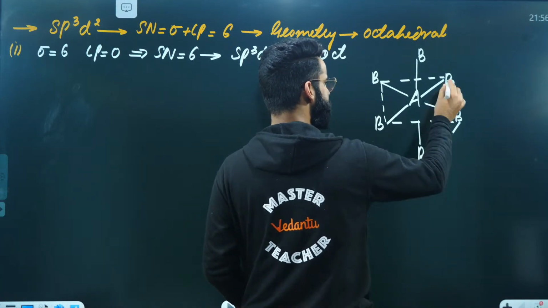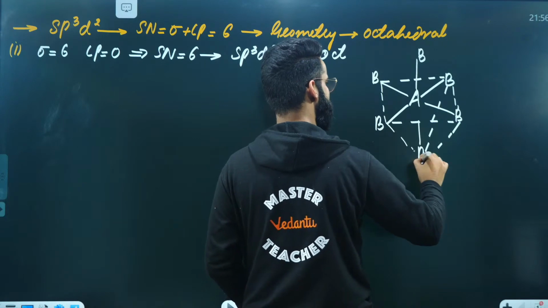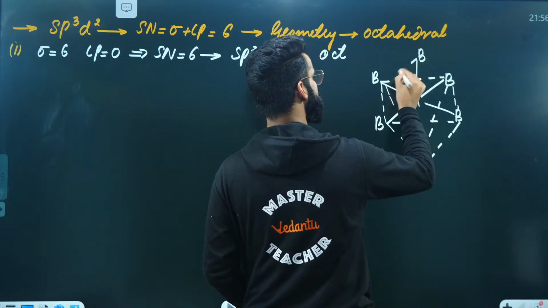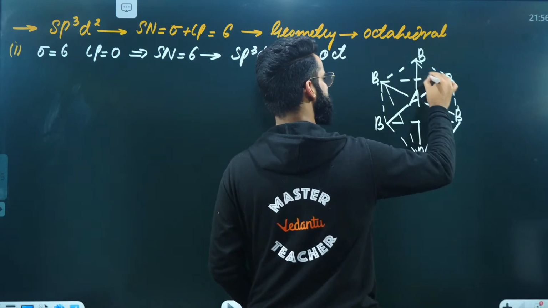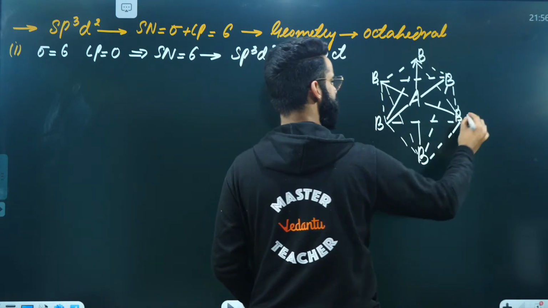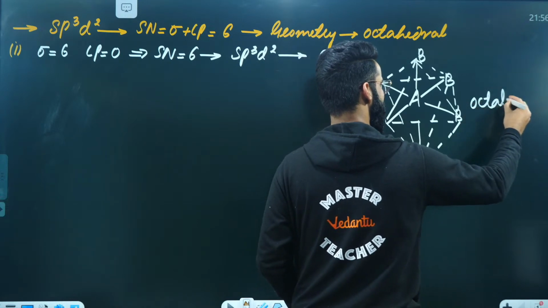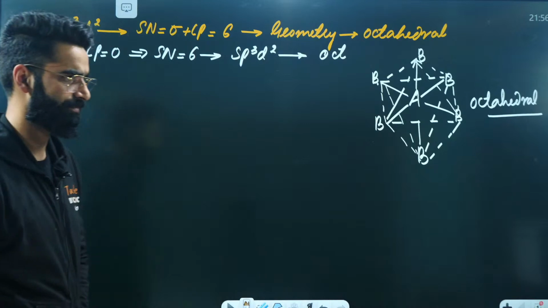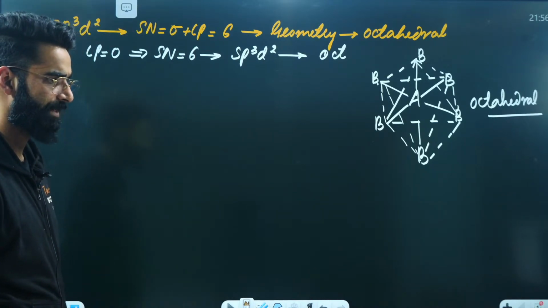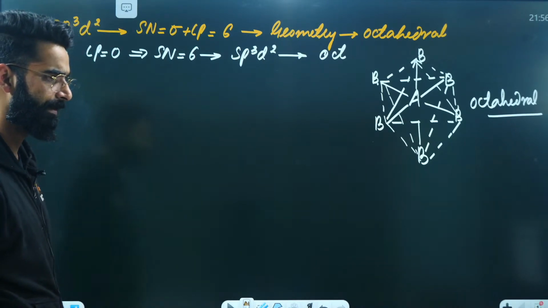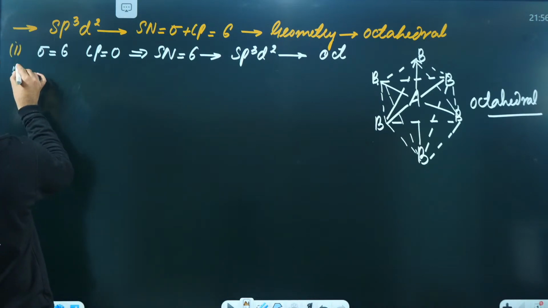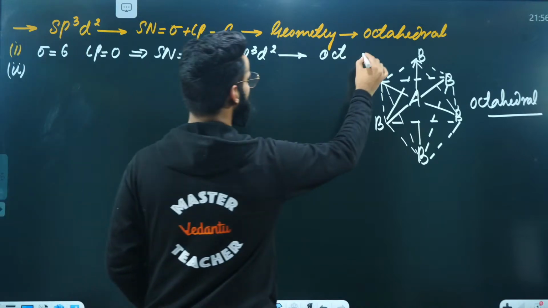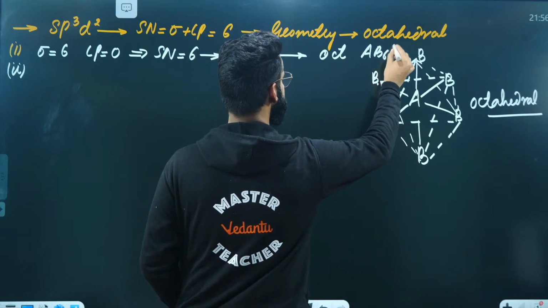Now, if you join them, you are going to get the shape as octahedral, correct? This is what you call octahedral shape. And this is something which we have discussed in hybridization as well, right? This is what you call octahedral shape. I'm going to give you the examples in some time. Now, moving on to the next category, I did not mention the type of the molecule: it's going to be AB6L0, correct?